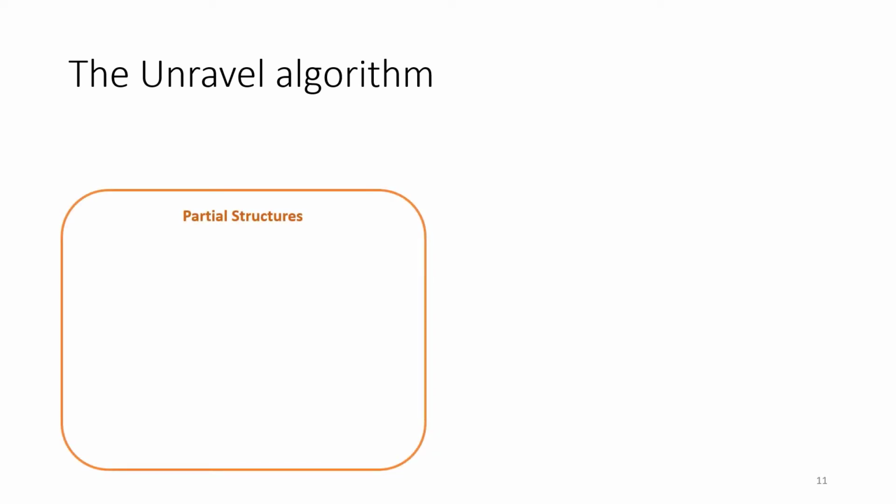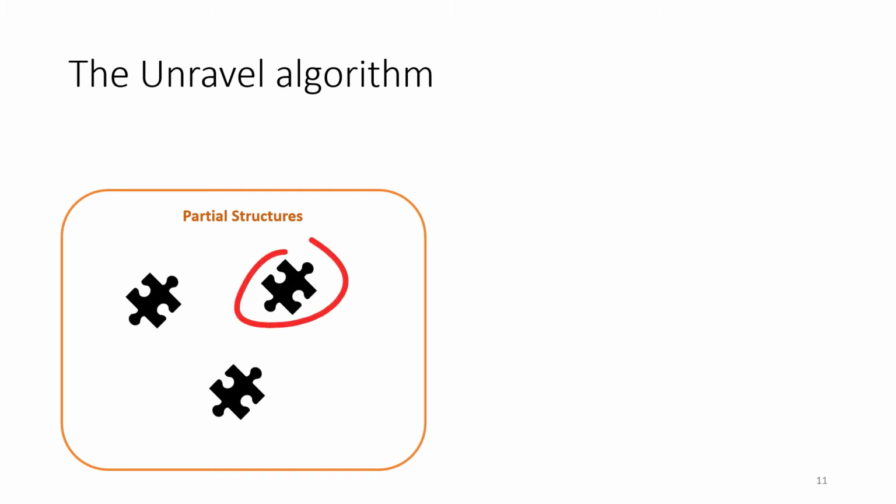The algorithm maintains a collection of partial structures. And initially, the collection only contains the partial structure that considers the whole file as a one-by-one table. The algorithm picks an existing partial structure and some rule, and using either predictive synthesis or user-provided examples, learns a parameter instantiation for the rule.